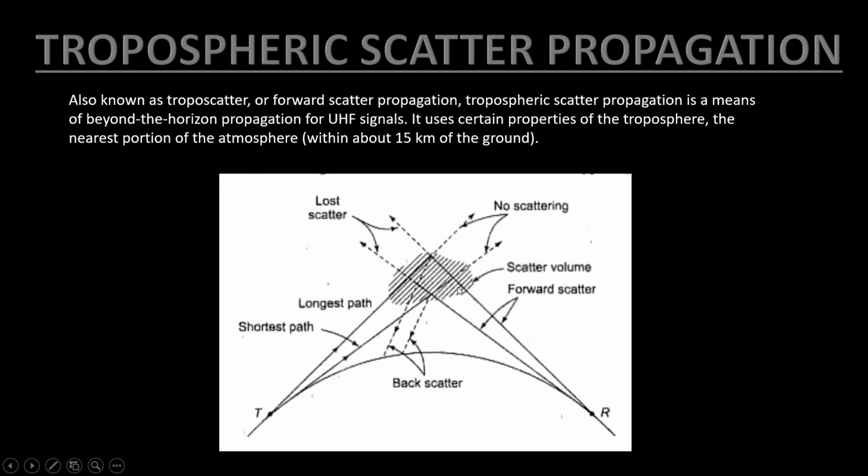Some signals are lost, which is known as the lost scatter, and some get reflected back, which is known as the back scatter. And this is the longest path, and this one is the shortest path, same as here.